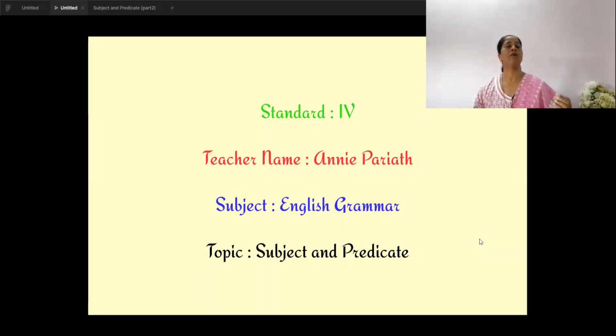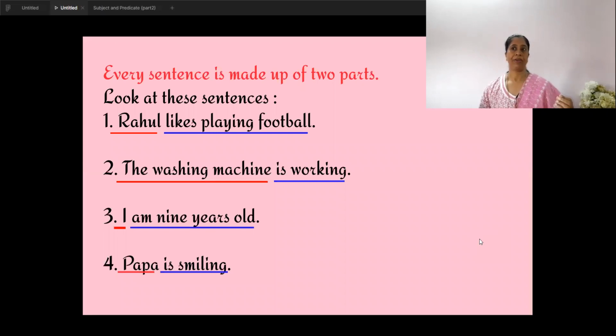Let's look at some of the sentences. Look at these sentences put up on the slide. I have highlighted them in two colors, red and blue. That is for you all to understand that every sentence is made up of two parts. I repeat, every sentence is made up of two parts. Let's understand these two parts of the sentence and what these parts are called.